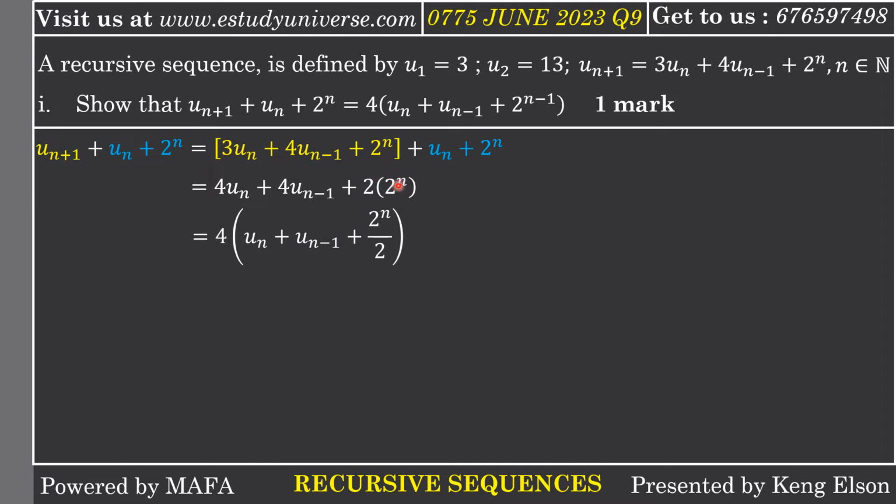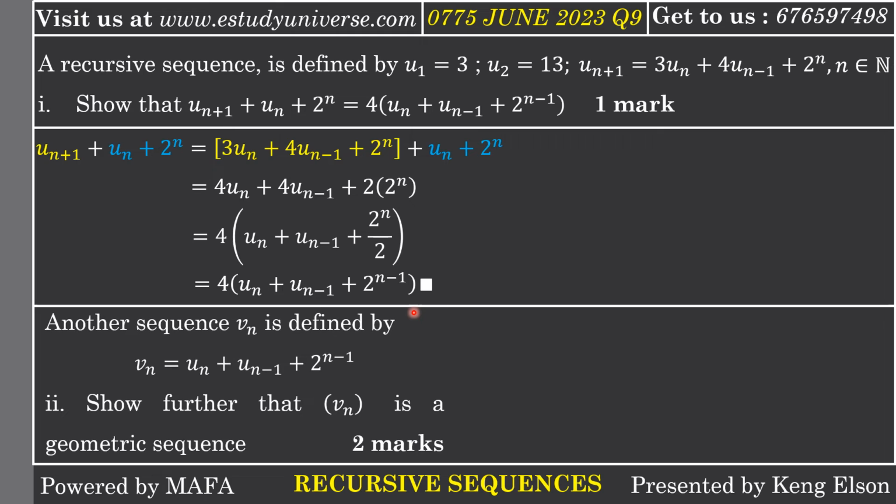So factorize 4 from this term, you take 2 into 2 to the n divided by 4, which will give you 2 to the n divided by 2. We are doing this so that if you multiply all through by the 4, we get back the previous step. And clearly, if you multiply, you're going to get back the previous step. So from here, we can just conclude directly that u n plus 1 plus u n plus 2 to the n is equal to 4 into u n plus u n minus 1 plus 2 to the n minus 1 if you apply indices here. So we have had the 1 mark.